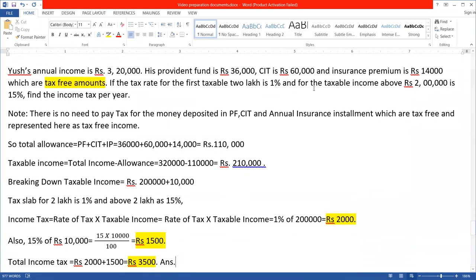So here it is 1% and 15%, that is two tax slabs. That's why we have to add these two, 1,500 and 2,000, and get the total income tax as rupees 3,500. So due to all these three things like CIT, Provident Fund, PF, and insurance premium, his tax was reduced to some extent. He was getting relief from tax, though his annual income was 3,20,000. So with this, I hope you are understanding about tax-free amount, as in allowance.